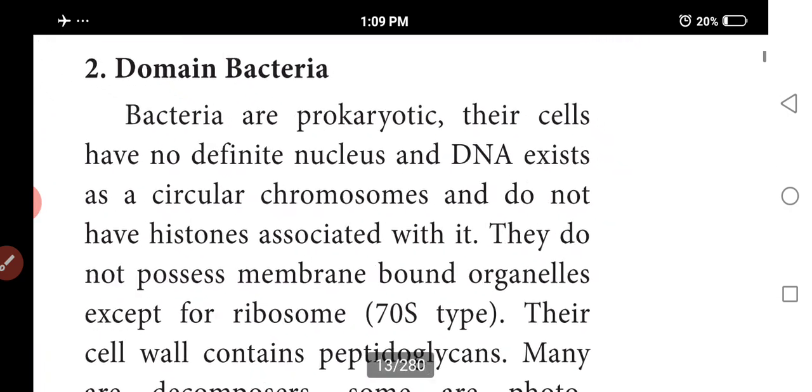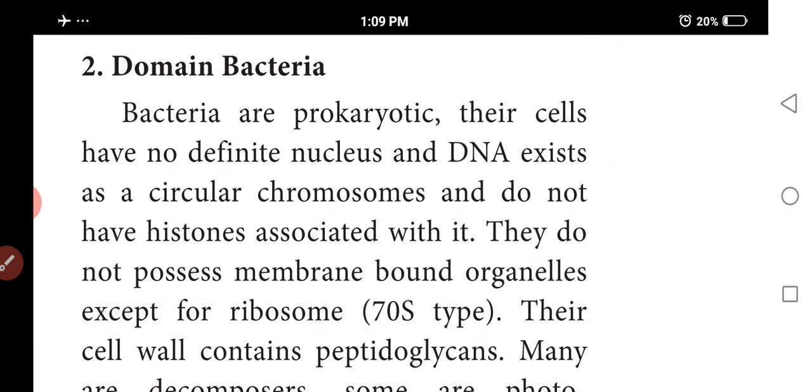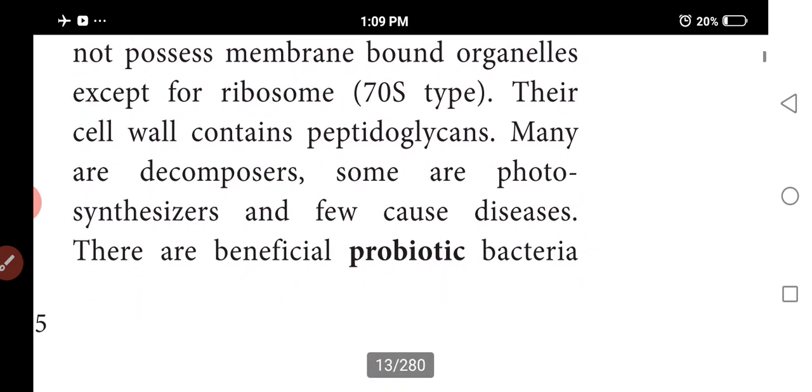Next one is the domain bacteria. Already we discussed archaea and bacteria. They come under prokaryotes, so they are prokaryotic cells. That's why they have no defined nucleus, and the DNA is a circular chromosome. They do not have histones and proteins. All the prokaryote characters are here in bacteria. They do not possess membrane bound organelles except chromosomes.